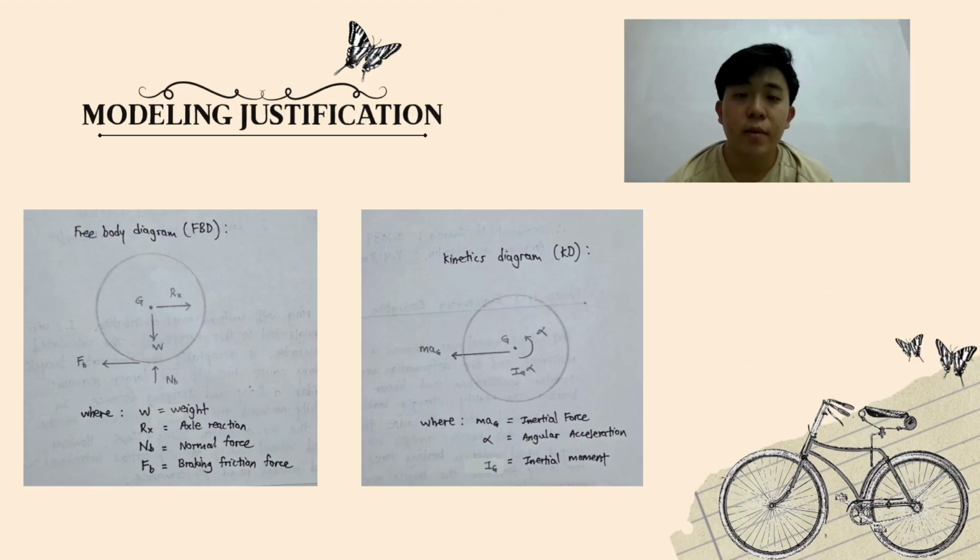For the free body diagram, I identified four external forces acting on the wheel. These are the weight of the wheel acting downward, the normal reaction force acting upward from the ground, the axial reaction force at the wheel center, and the braking friction force acting opposite to the direction. For the kinetic diagram, I included the internal force and angular acceleration of the wheel. Since the wheel is slowing down during braking, the angular acceleration represents angular deceleration.